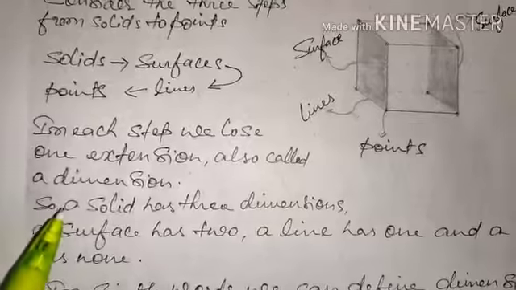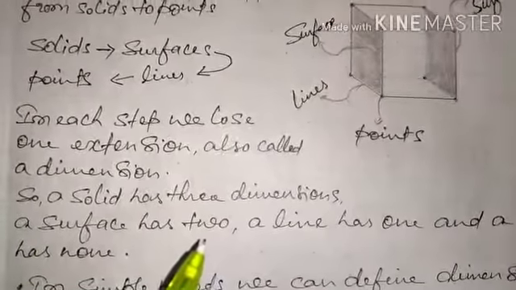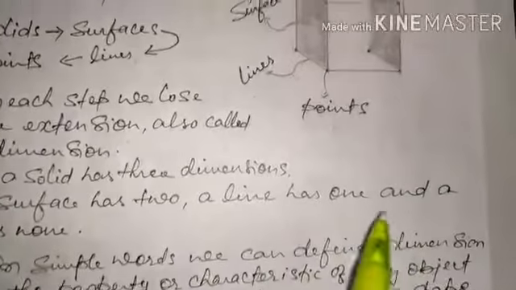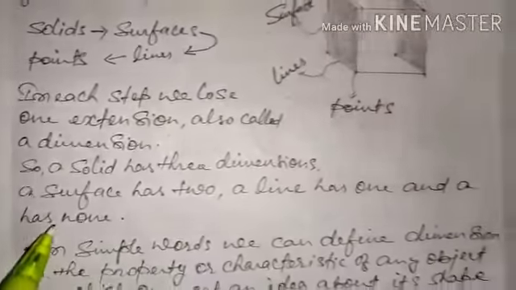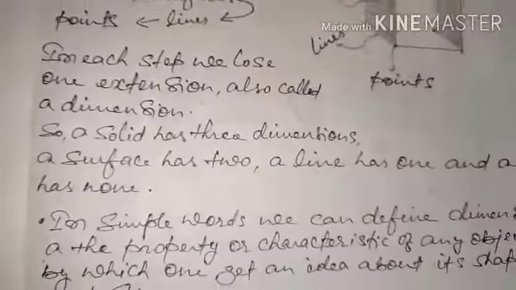So a solid has 3 dimensions, a surface has 2 dimensions, a line has 1, and a point has none.